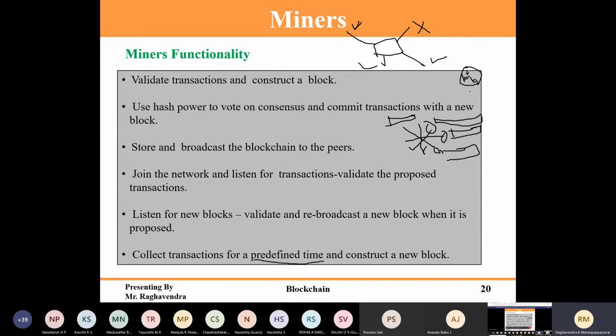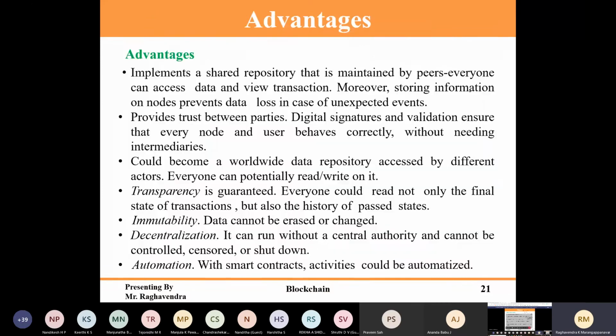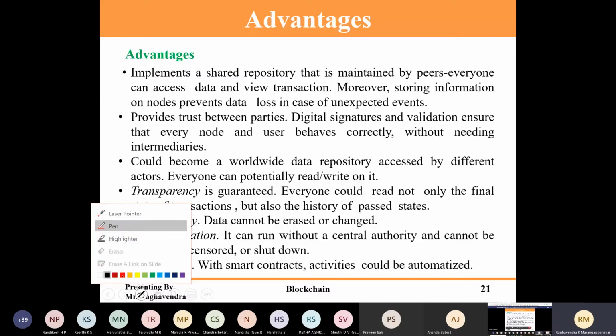That block will be broadcast to all the miners. Once that block is accepted by the miners, it will be added to the chain. The accepted block should again be broadcast, so that all the miners add it to their chain and all the ledgers are updated. This will be handled by the network. This process is clear.